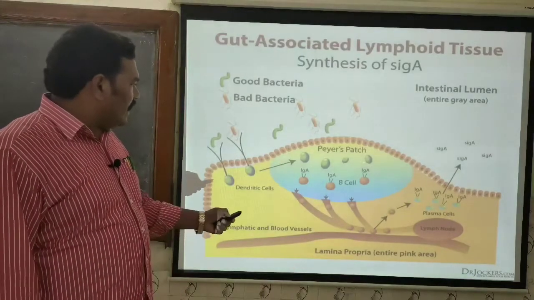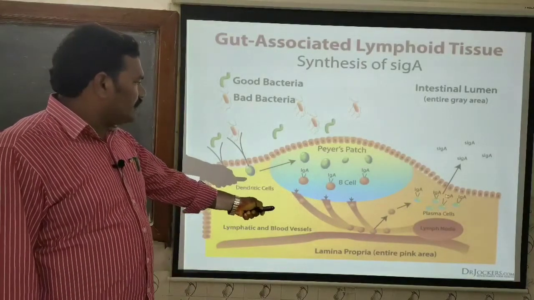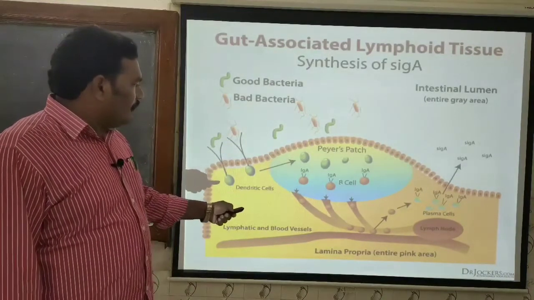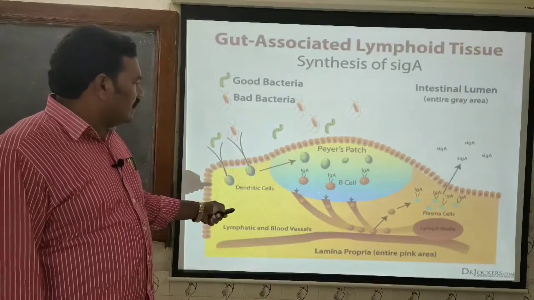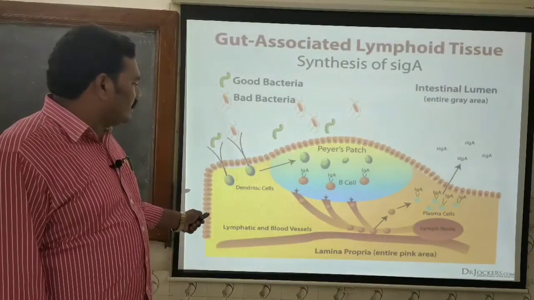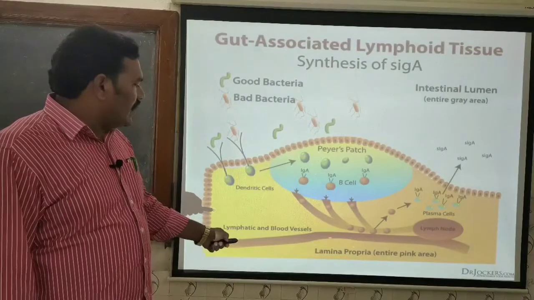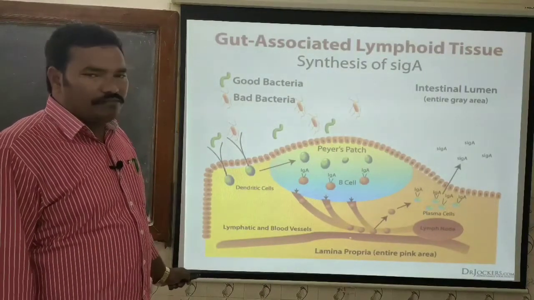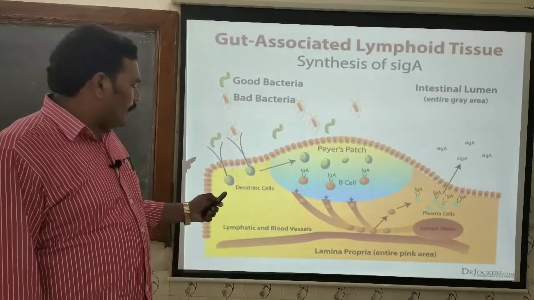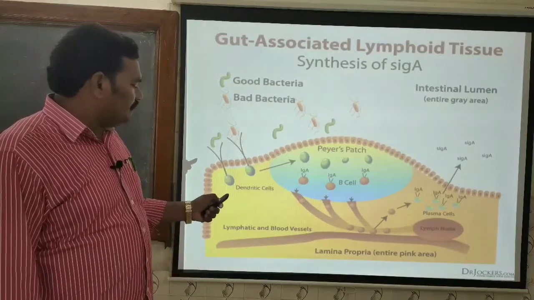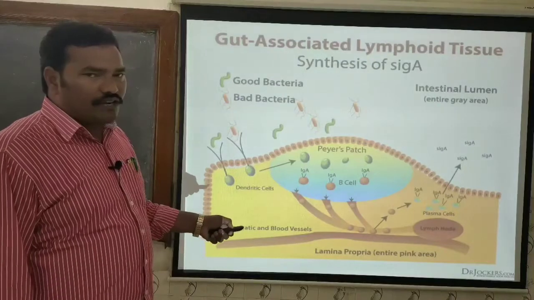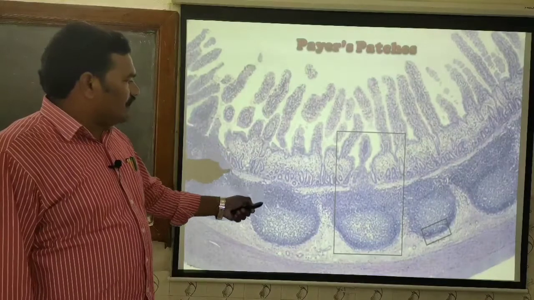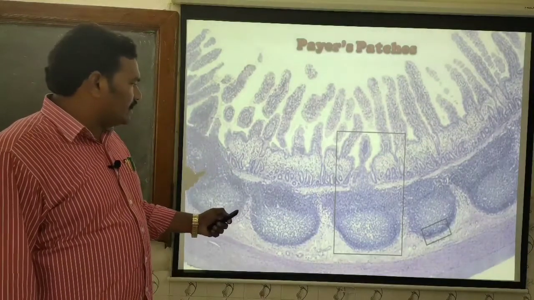And see, here it is a Peyer's patch. This is the small intestinal lining, containing B lymphocytes as well as other lymphocytes. Here the dendritic cells, and here we will see the lamina propria represented by the pink area. So this is all about the MALT and the gut. Gut is somewhat related to the alimentary canal. And this is the section of the slide of the Peyer's patches.